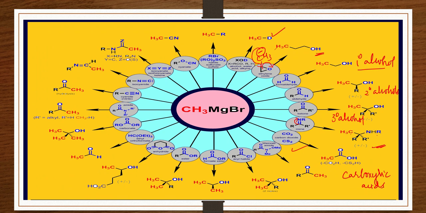And this is your Weinreb amide. Weinreb amide is an amide with methyl and methoxy groups on it, right? You get your ketones here. Again, on this ketone, if you act with one more RMgX, you will get your tertiary alcohols.